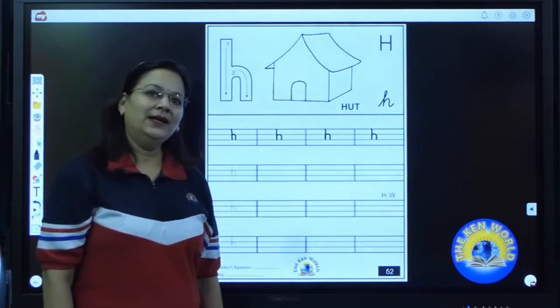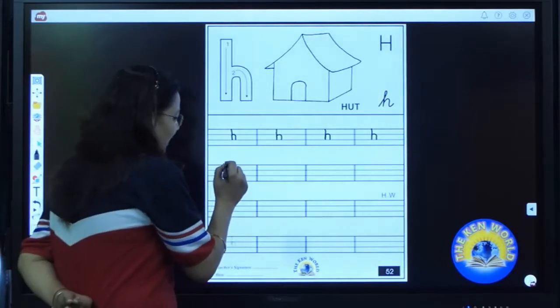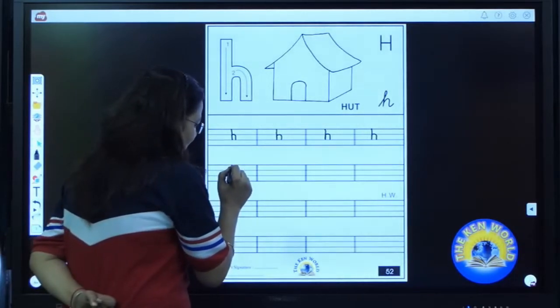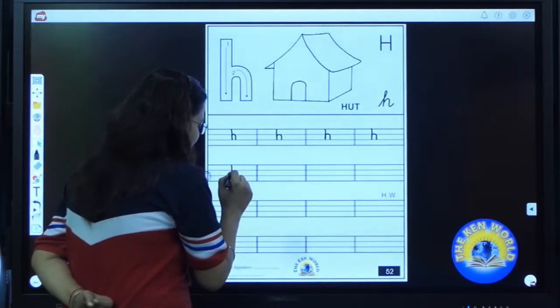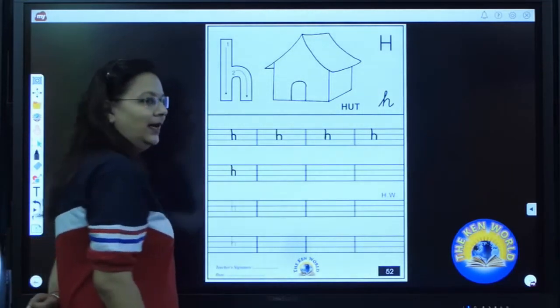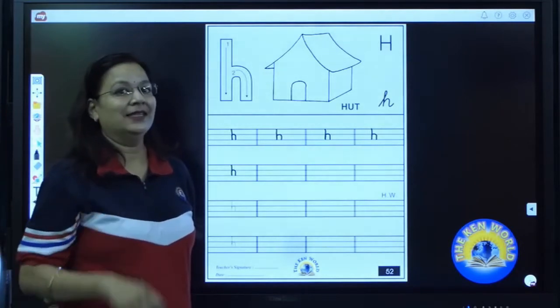Have you all done? Now again it's my turn. I'm going to write in the second row. Up to down, standing line. Come back to the middle line. Move towards your right and make a tail. H. Now it's your turn to write H.